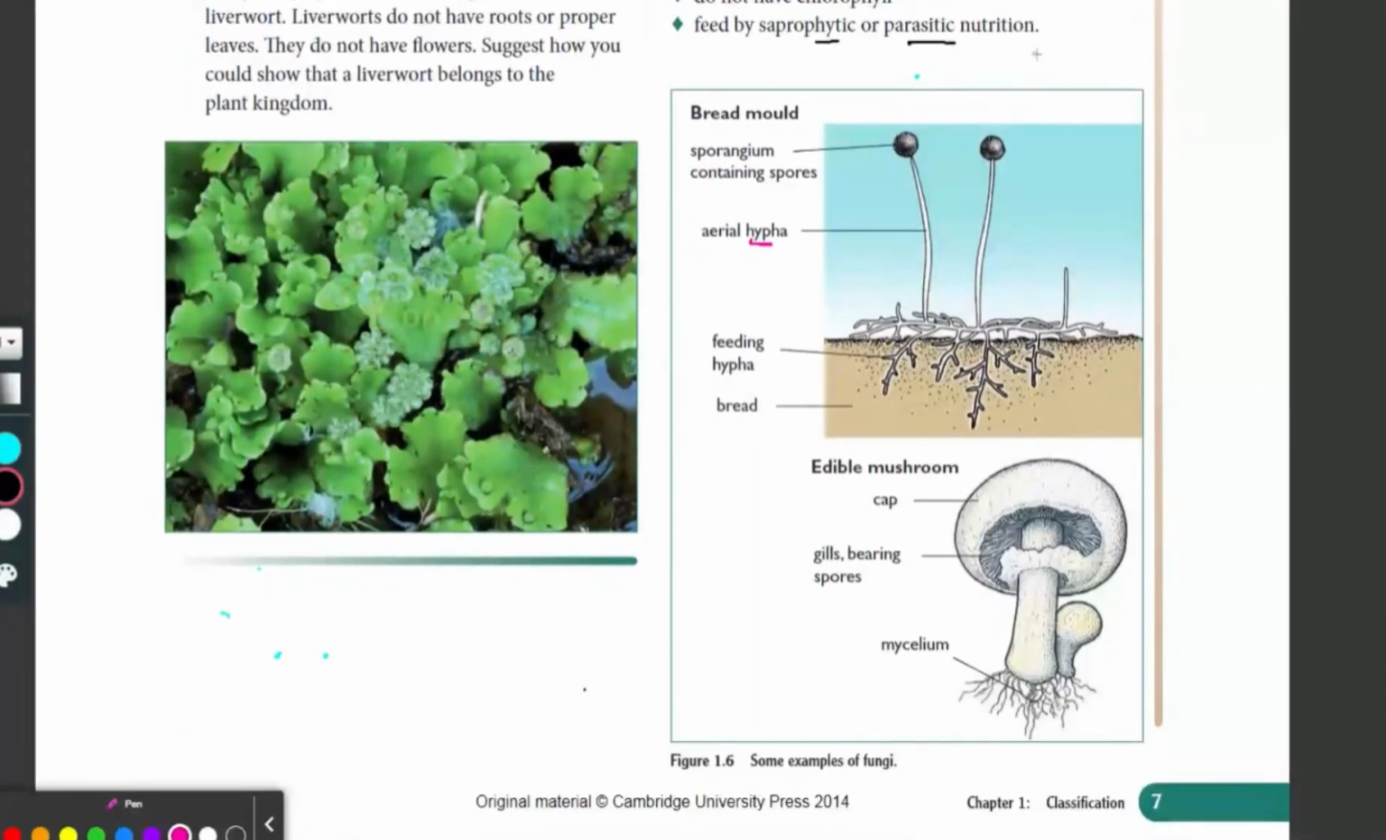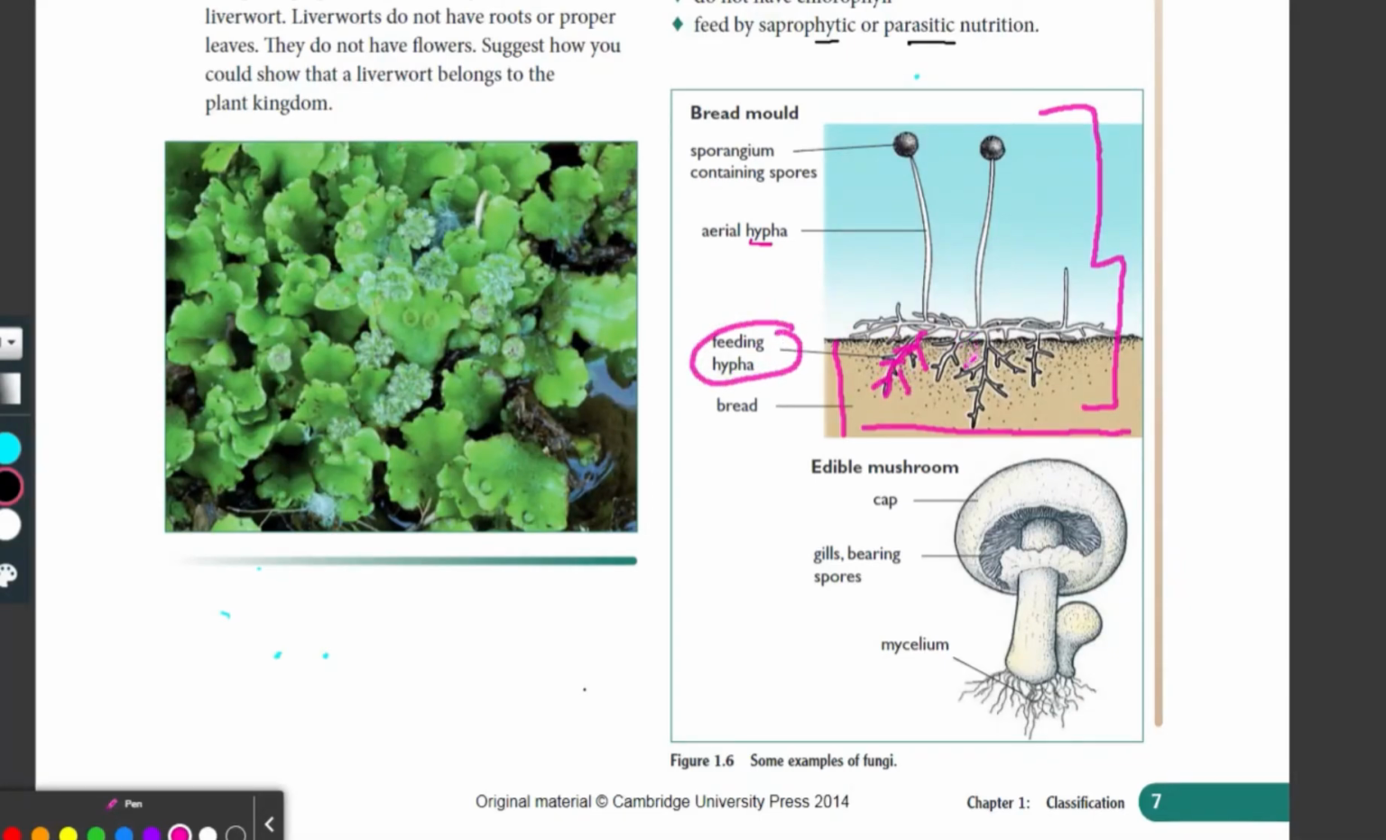So here is the structure of one of the fungi. Let me explain the structure to you so that it makes sense. Remember, how do they look? Let's suppose this brownish color over here is a piece of bread. How do they feed on it? They will take out these branches. Can you see these ones? These are called feeding hypha.